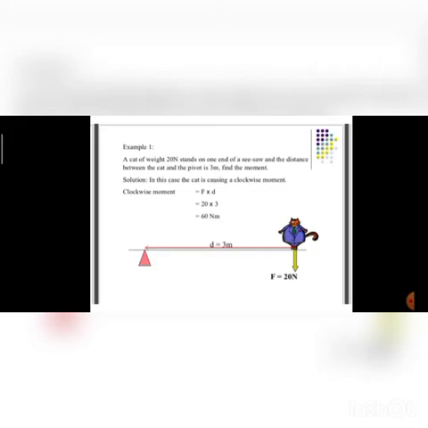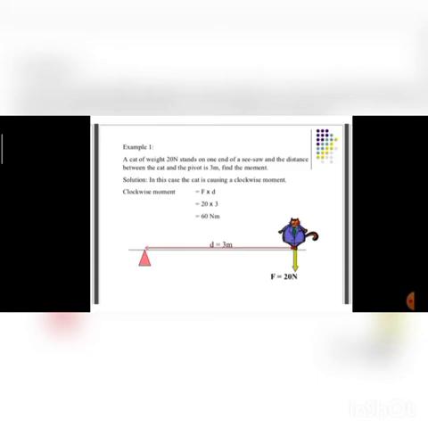Now, a cat has weight 20 Newton. The force they have given, and it stands on one side of the seesaw, and the perpendicular distance is 3 meter. Find the moment. Students, you can see that if this cat is standing on the right side, then the seesaw will go in the downward direction, meaning a clockwise moment will be there. In this case they can ask whether it is clockwise or anti-clockwise. From the diagram it is clear, so this is a clockwise moment.